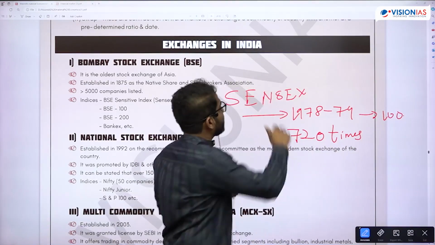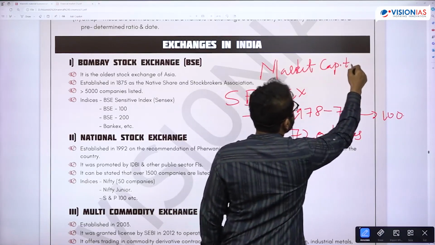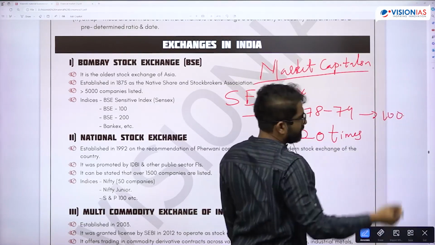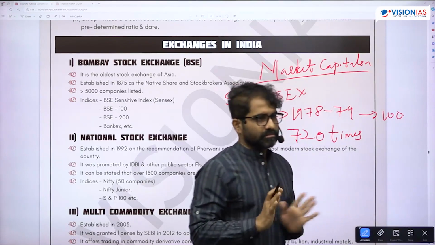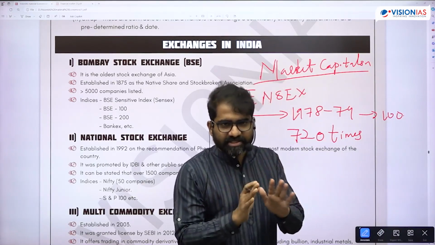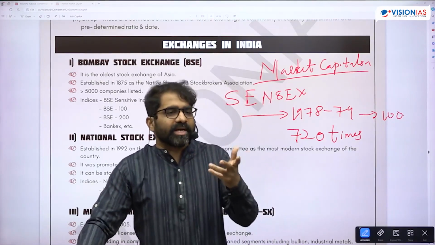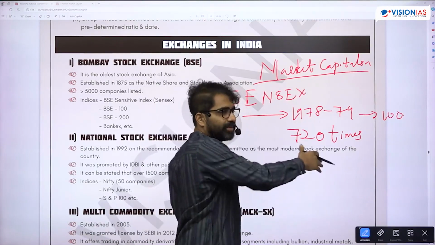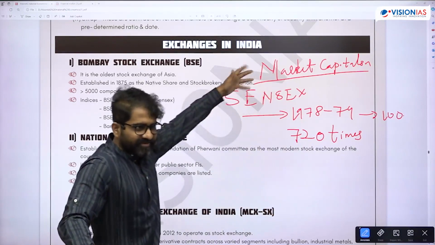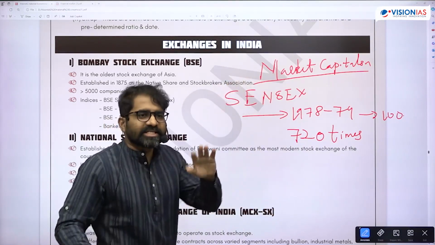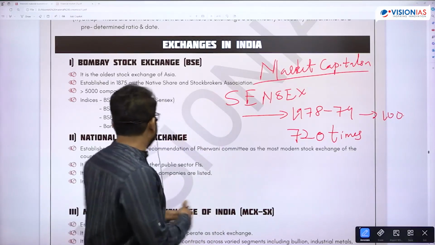What does Sensex indicate? It indicates the market capitalization of the top 30 companies. So what is market capitalization? The total number of shares multiplied by the price of the share. That is market capitalization. So Sensex talks about the market capitalization of the blue chip top 30 companies, not everything. Similarly, Nifty 50, Nifty Junior, these are all indices of the National Stock Exchange. Is that okay?